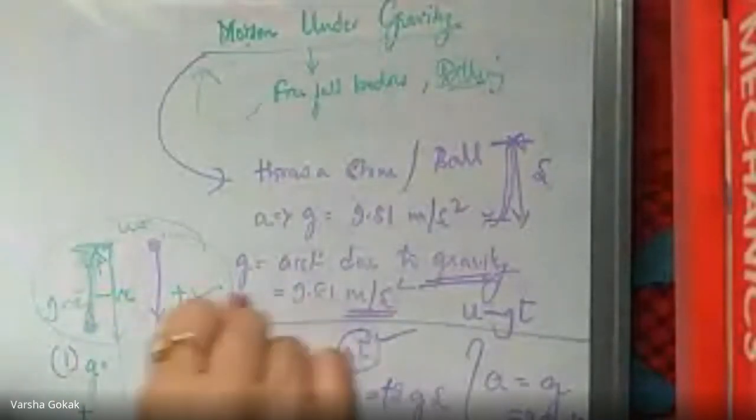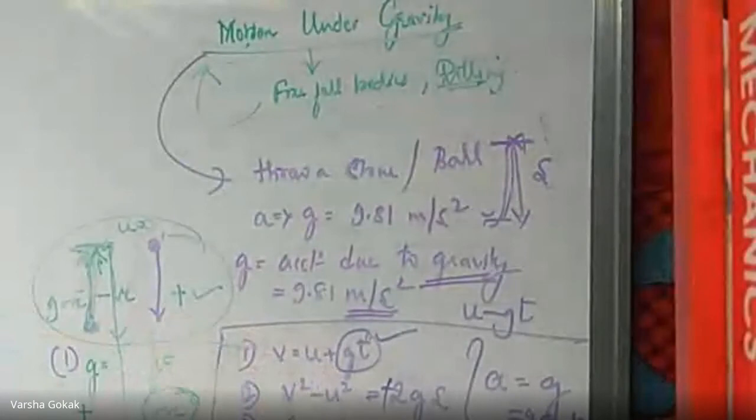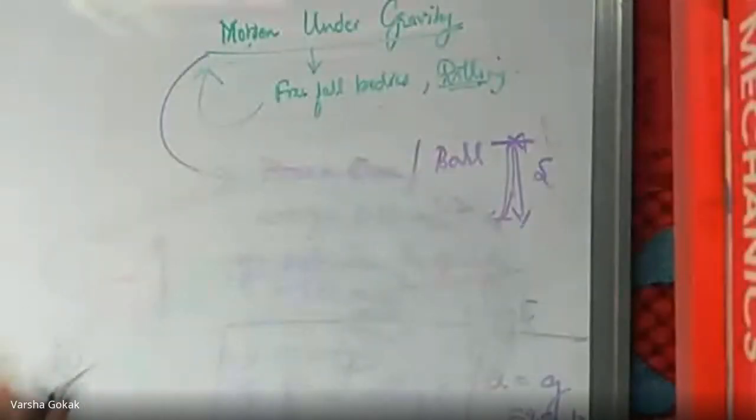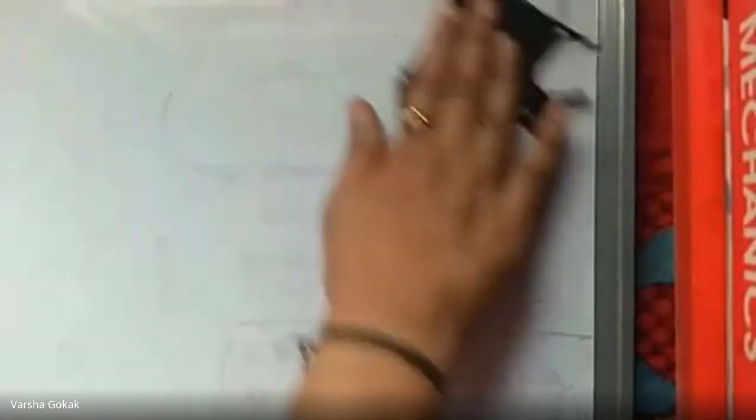When you start a vehicle, what is the initial velocity? Yes, zero. So these concepts, initial velocity is zero. Then when I apply brakes, after application of the brakes, there is going to be retardation. Such things are very important to understand. Concepts I'm talking of. Then only you will be able to solve.